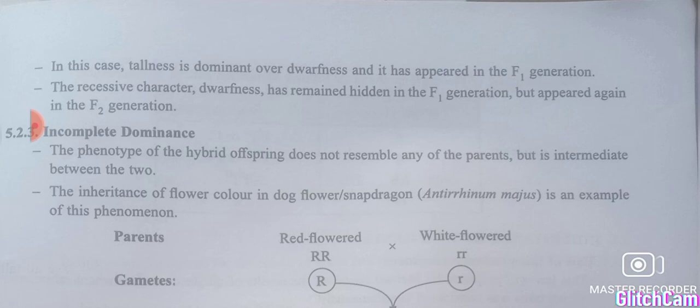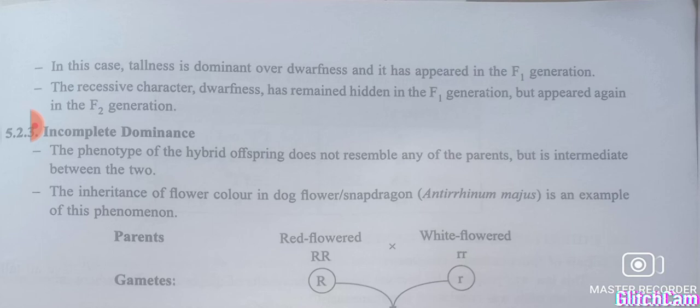Then the law of independent assortment says that the alleles of a pair independently assort with the other pair in gamete formation, isn't it? So like this, he put forward three laws after his experiment in the pea plant.